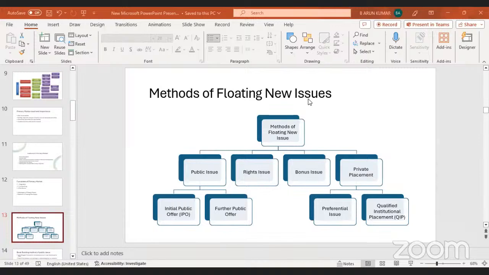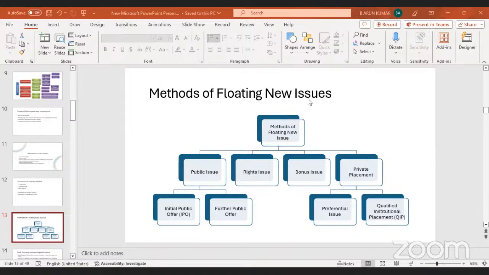So these are the methods of floating new issues. The first one is public issue, that is the initial public offer. The second one is further public offer. Initial public offer means initially they issue the prospectus to collect the money from the public. Then the second one is further public offer.